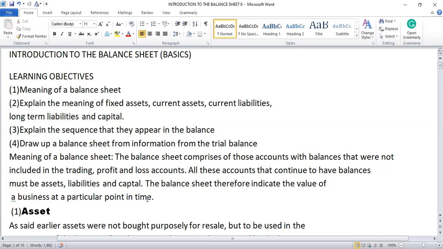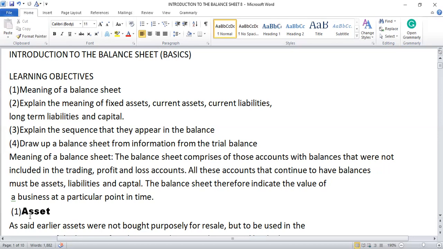Accounting is such that it's based on principles. When you don't understand the principle, you cannot move forward. It's like putting up a building. When you put up a building and the foundation is weak, the building will collapse. So if your foundation in accounting is not strong, you cannot move on in accounting. The higher you go, the more you encounter a lot of problems. So go and watch those videos. They are very simple, such that even a non-accountant can understand them, so that you really understand all these concepts, principles, and so forth. Let us go.